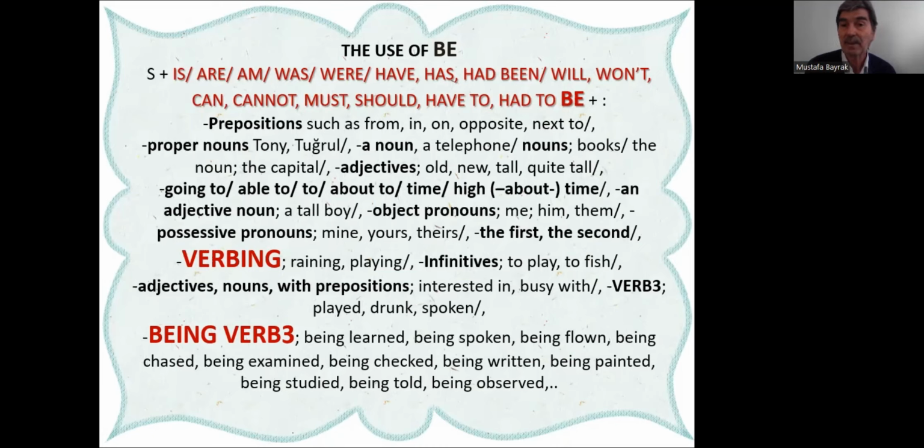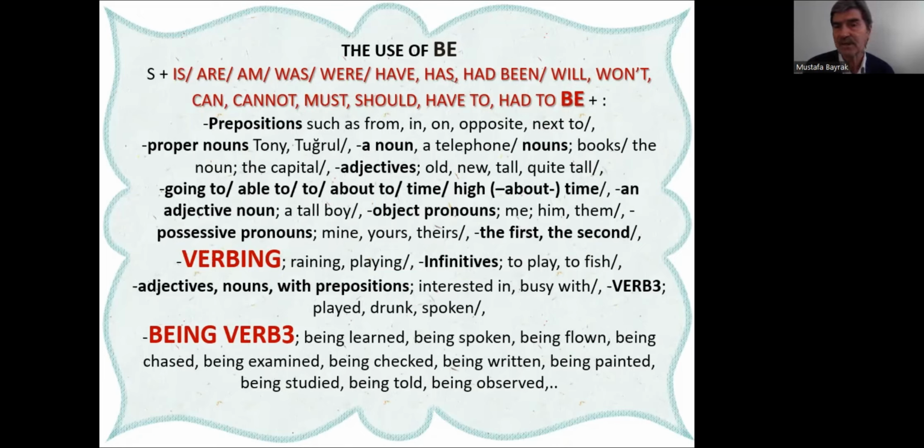Okay. It is about to happen. An adjective and noun, a tall boy, he is a tall boy, yes. Object pronouns, that is me, him, them. Possessive pronouns, mine, those books are mine, after to be.